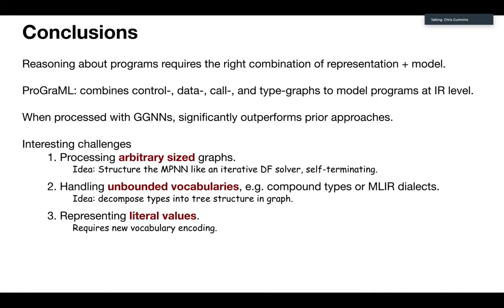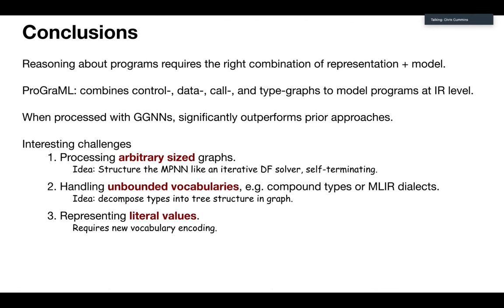So a few concluding words then. Reasoning about programs, I think it's very important to get the right combination of representation and then a model which is capable of processing it. ProGraML was designed from scratch, combining all sorts of elements from compilers: control flow, data flow, call flow, type graphs, in order to give us the most comprehensive representation of an IR that has been used so far. And what we find is that we take this representation, we process it using some off-the-shelf gated graph neural networks, and we get significantly better performance than prior graph-based approaches and prior sequential-based approaches.